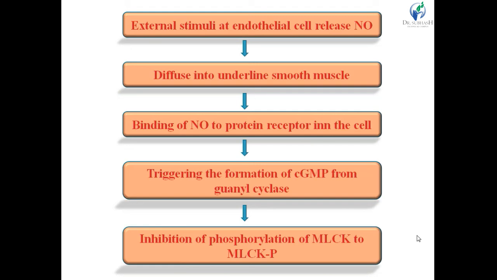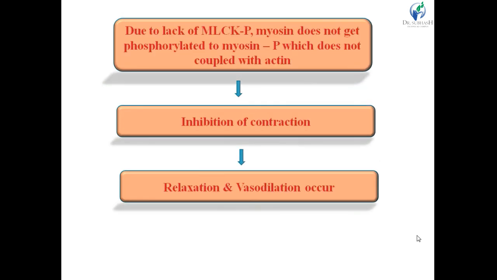Guanylyl cyclase is triggered by the NO, and this enzyme is responsible for the conversion of GTP to cGMP, cyclic GMP. So it increases the concentration of cyclic GMP, and elevated concentration of cyclic GMP inhibits activation of MLCK to MLCK-P. Due to lack of MLCK-P, myosin does not get phosphorylated to myosin-P.